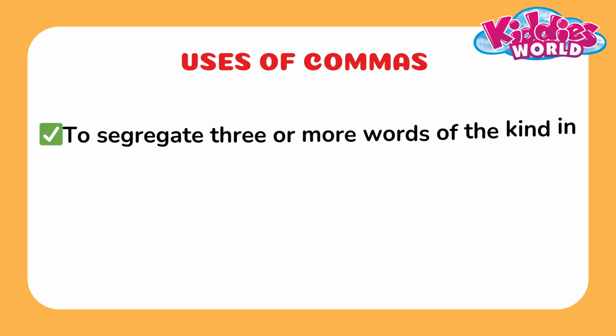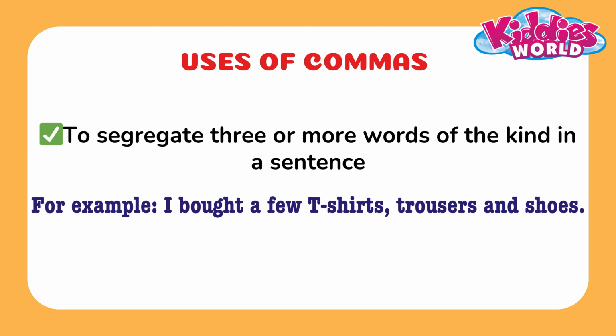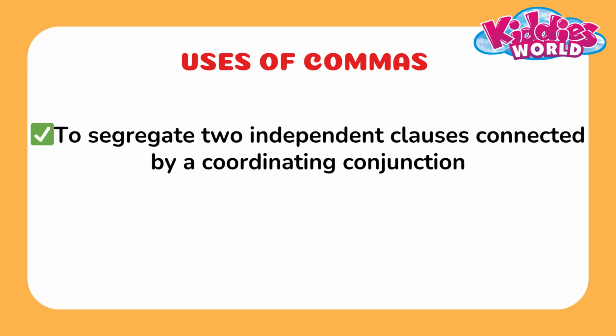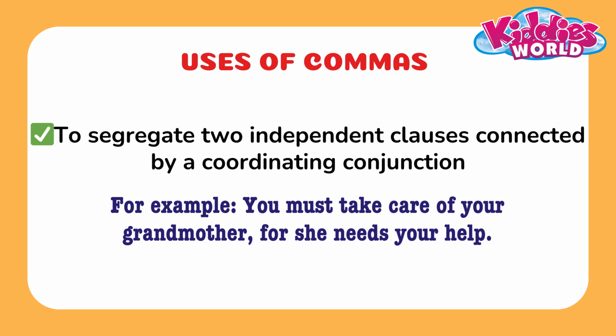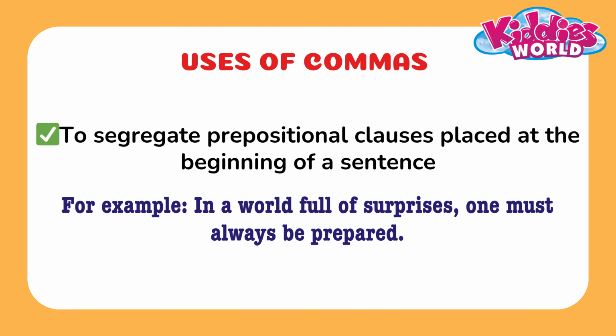To segregate three or more words of the same kind in a sentence, for example, I bought a few t-shirts, trousers and shoes. To segregate two independent clauses connected by a coordinating conjunction, for example, you must take care of your grandmother, for she needs your help. To segregate prepositional clauses placed at the beginning of a sentence, for example, in a world full of surprises, one must always be prepared.